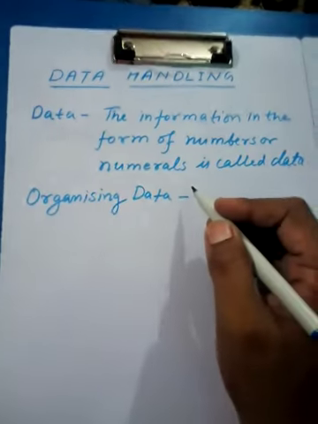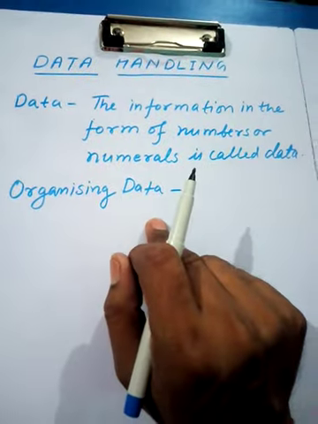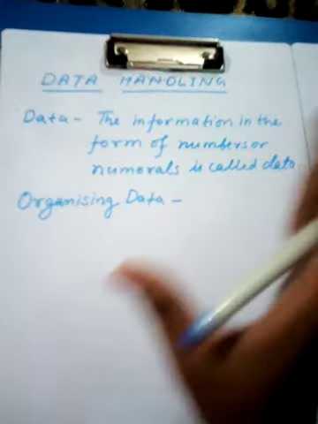The second thing is organizing data. It means organization of data, how we can organize the data.